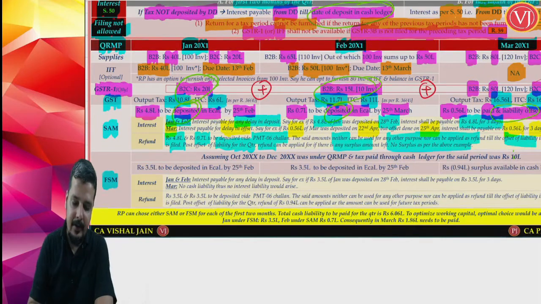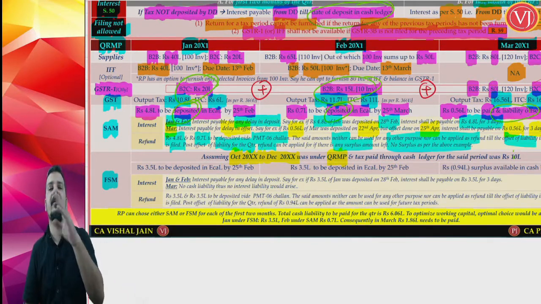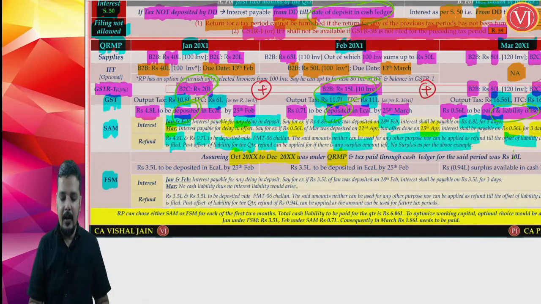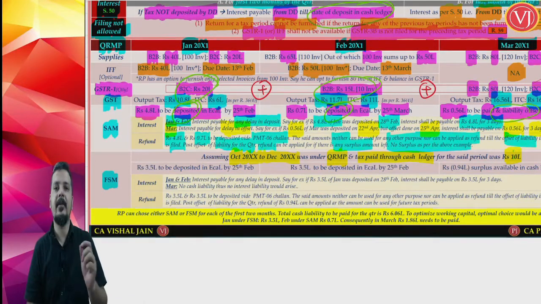Now assume that your previous quarter is October to December. If your previous quarter was under the QRMP scheme, you are going to go with 35% of the cash liability of the previous quarter, and tax paid through cash ledger in the previous quarter was 10 lakhs. The previous quarter, which is October to December, is under the QRMP scheme. If it is under the QRMP scheme, you are going to go with 35% of the cash liability of the previous quarter, and the cash liability of the previous quarter is 10 lakhs.